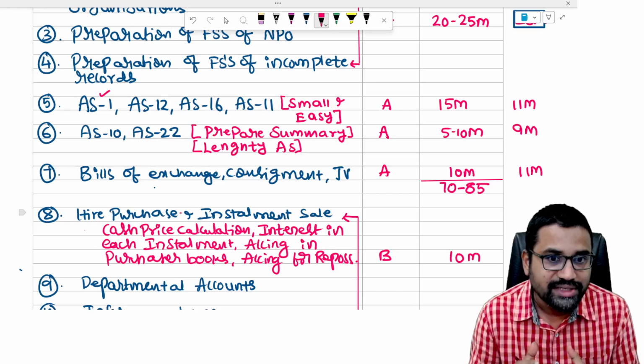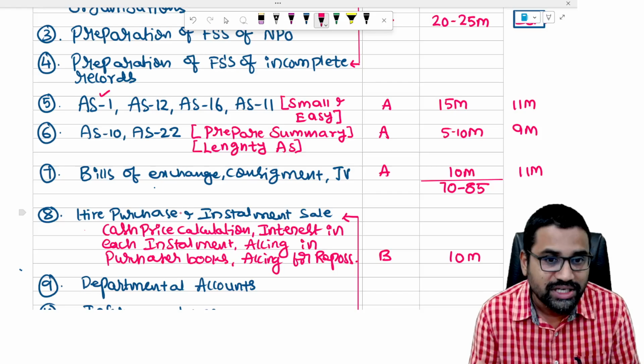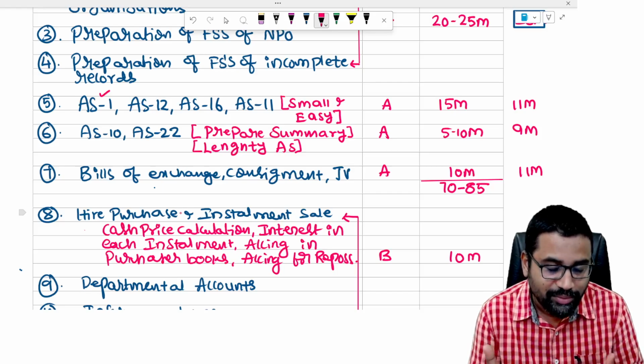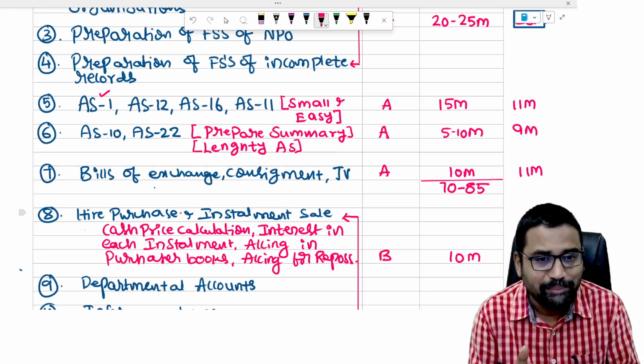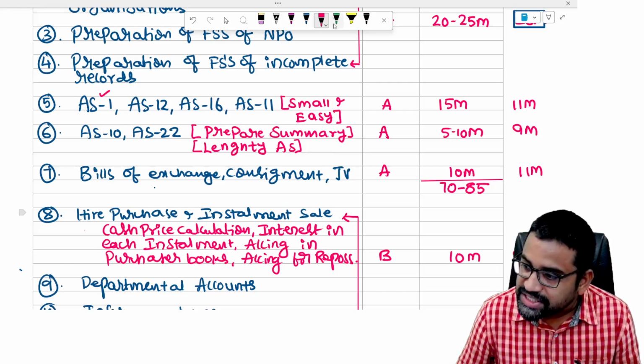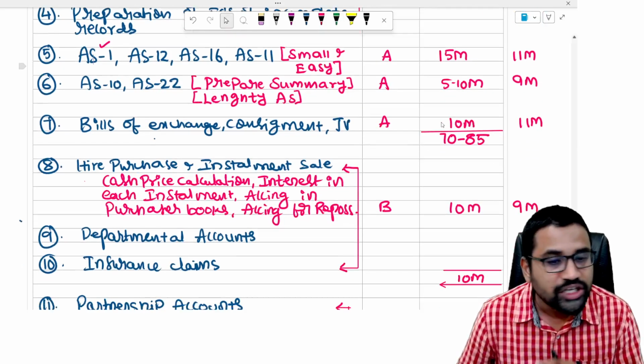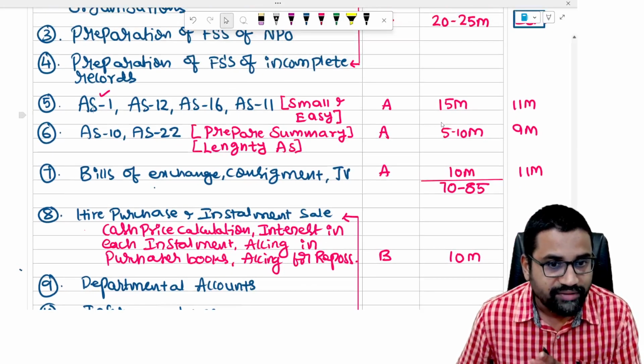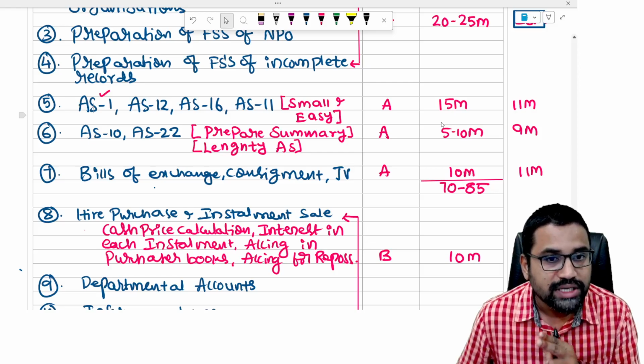So my advice is, I'm explaining to you the different possibilities. I'm not here to predict what is going to happen. But I'm telling you that definitely from bills of exchange, consignment and joint venture, you will see one 7 marks question and one 2 marks MCQ.